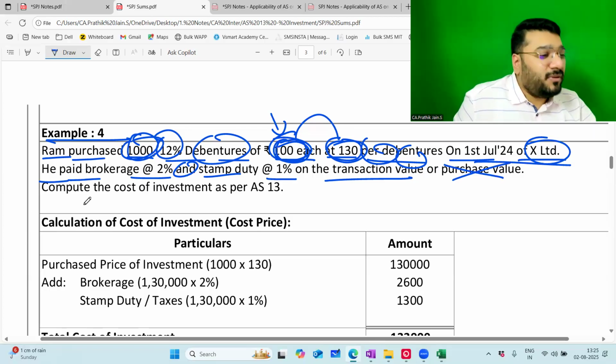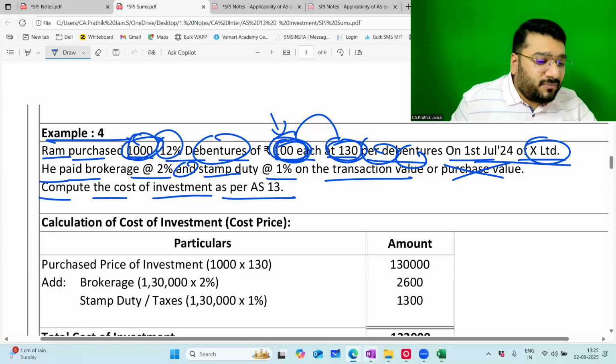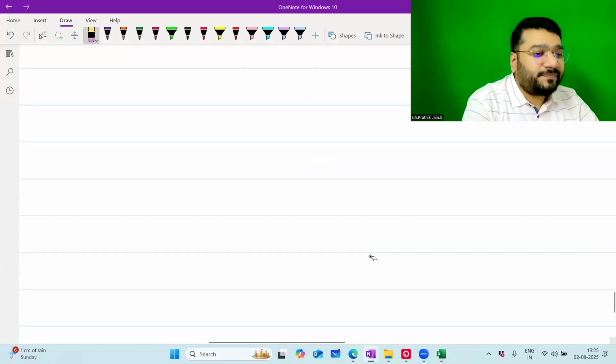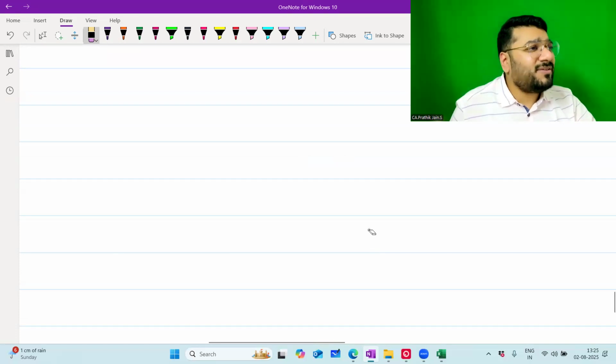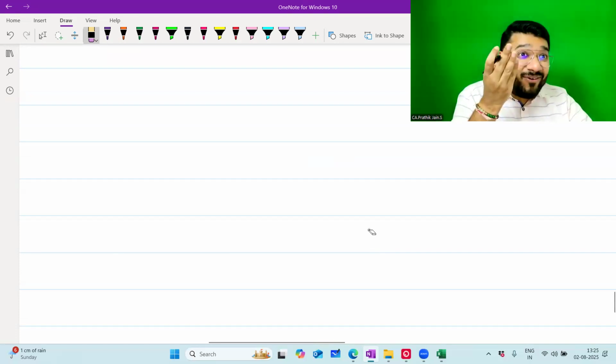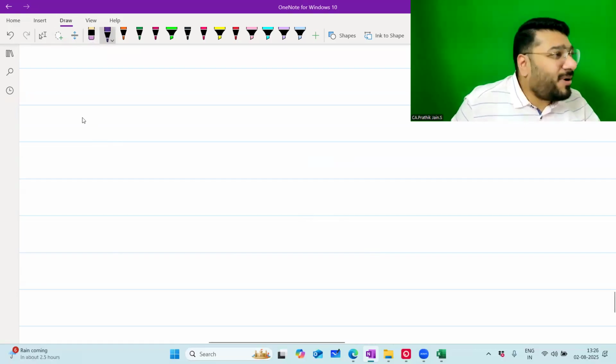Purchase value is wrong. Compute the cost of investment as per AS 13. Tell me, people. What happened? Why, sir? You wrote an answer, no? In that itself, you show, no? Write properly, all of you.